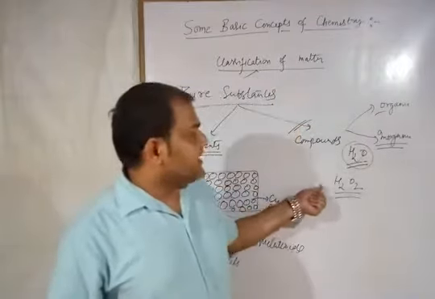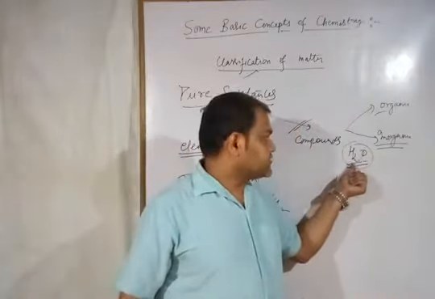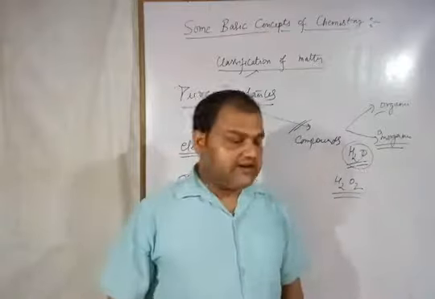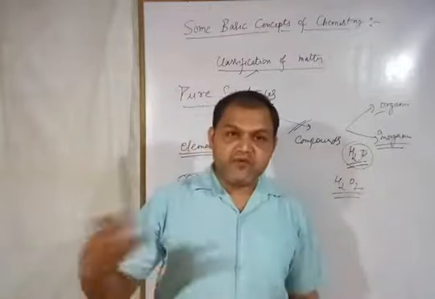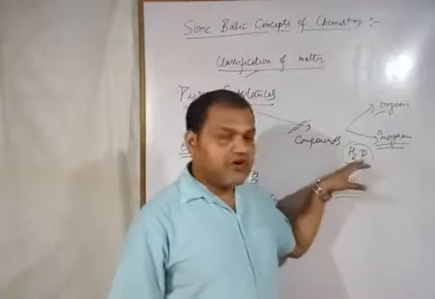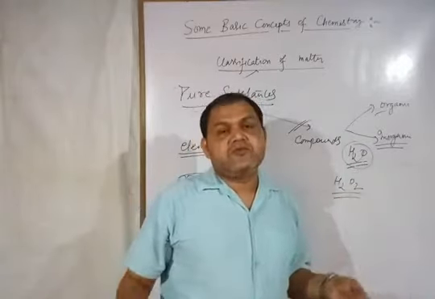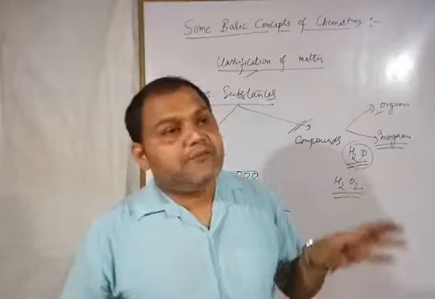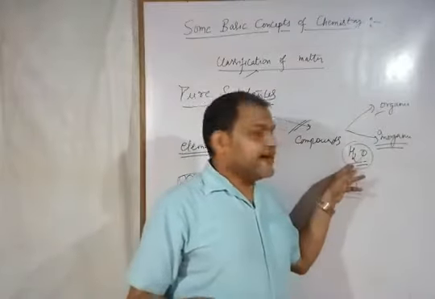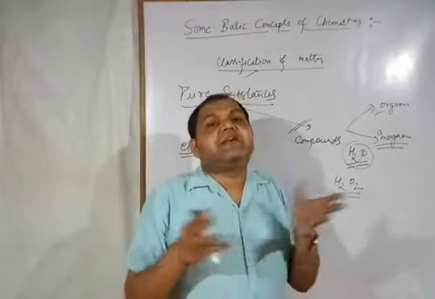सपोज आई एम टेकिंग एग्जांपल ऑफ H2O. So in the case of H2O, hydrogen shows a different property, oxygen shows a different property, and after combination in a fixed proportion, H2O is formed, but H2O will not show the property of its components, that means hydrogen and oxygen. It will show an entirely different property.